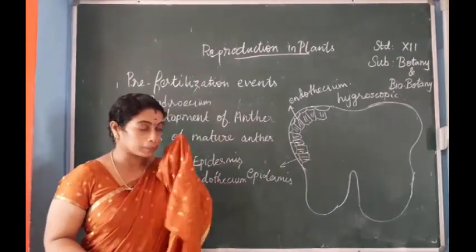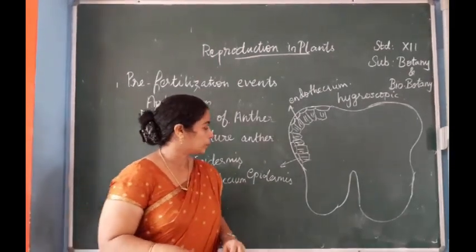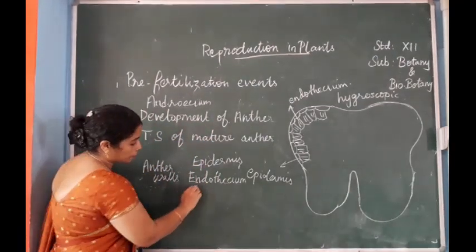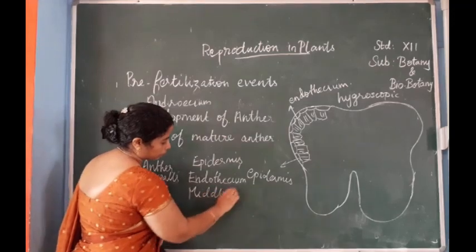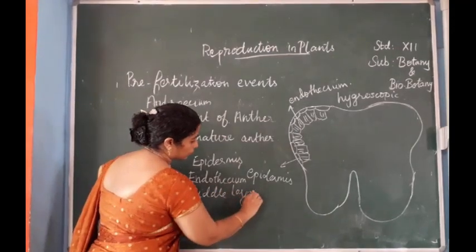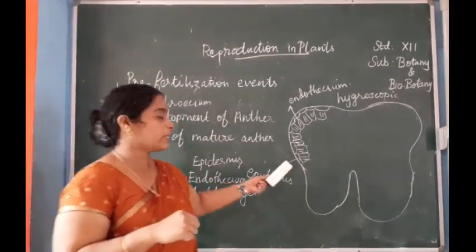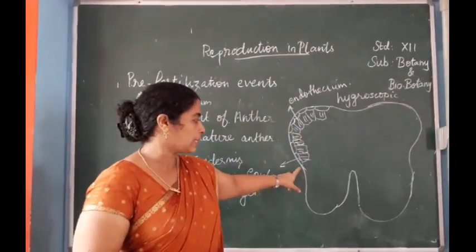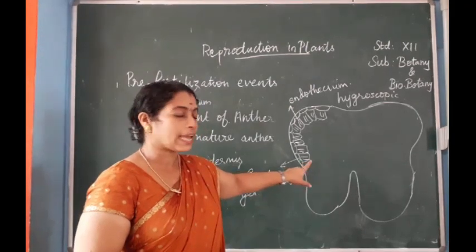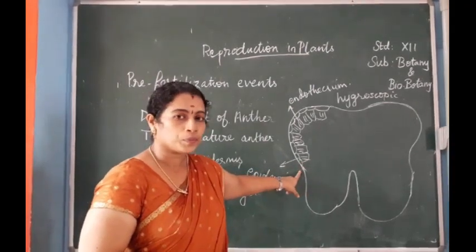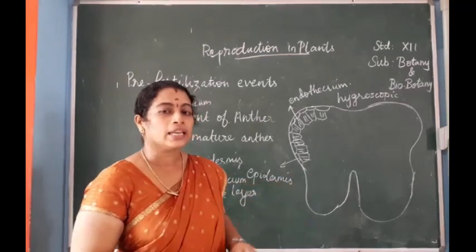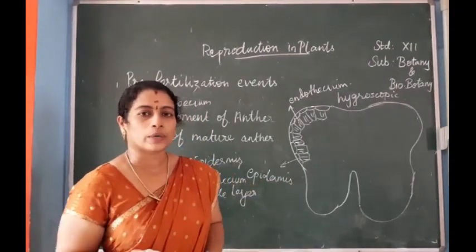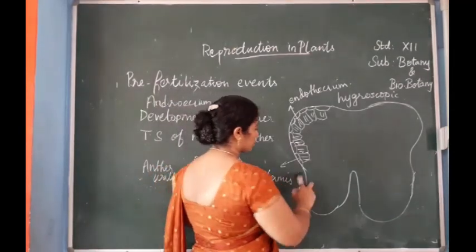The next layer is the middle layer. In some, in the endothecium, the thickening is absent towards the lobe. That is, it is converted into a small opening known as stomium. A small group of cells known as stomium will be present.